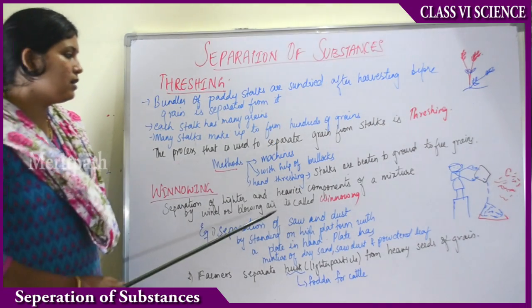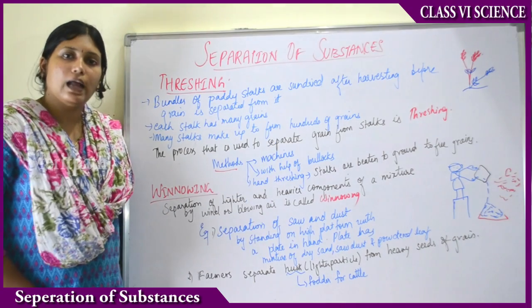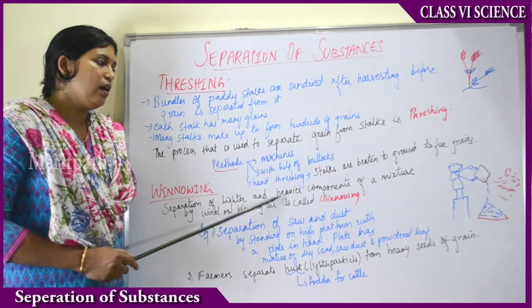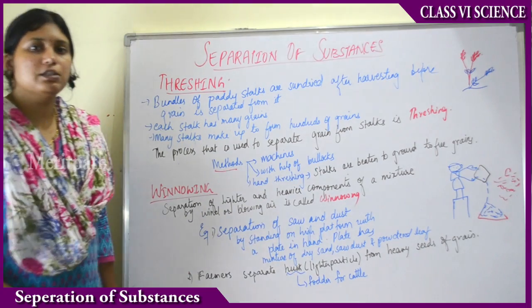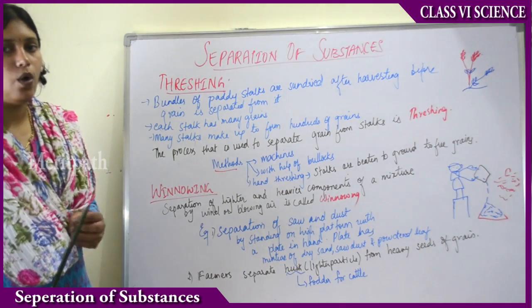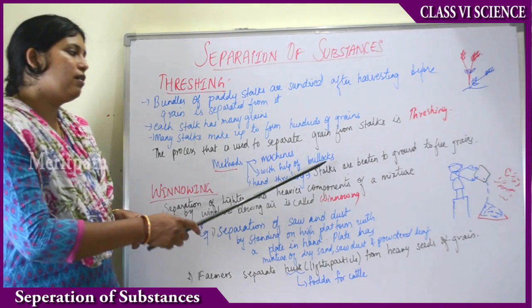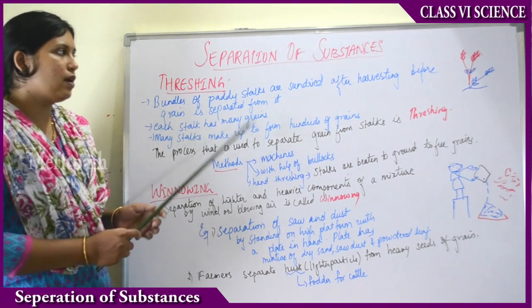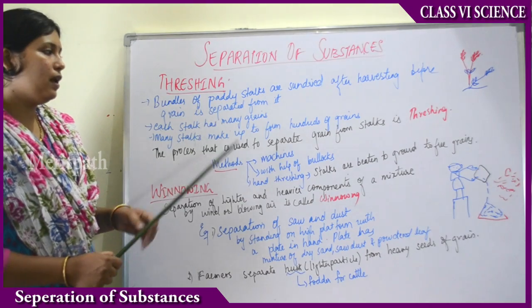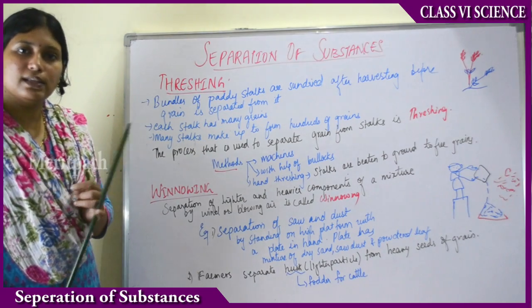The next method is with the help of machines. On a large scale also threshing is done, and with the help of bullocks. Bullocks means the cattle, whether it be ox or a cow, with the help of them also the threshing is done. So this is threshing. The separation of grains from the stalks is known as threshing.